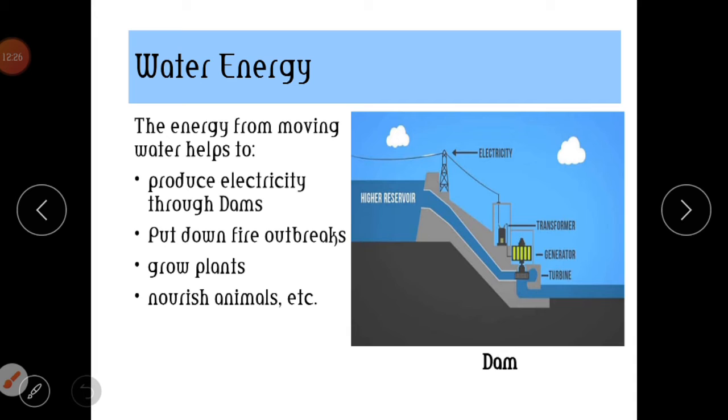We use the water energy to grow or feed our plants. When plants take in water, they are taking energy. When you take water, you take energy. Most people will say water is life, because when you take the water, you feel relieved. It gives you energy.